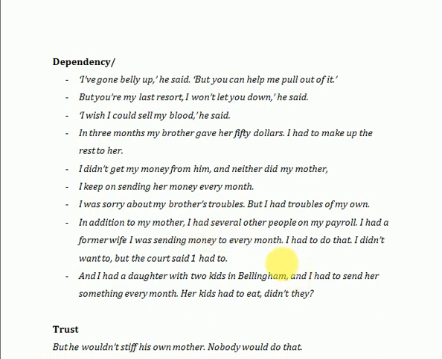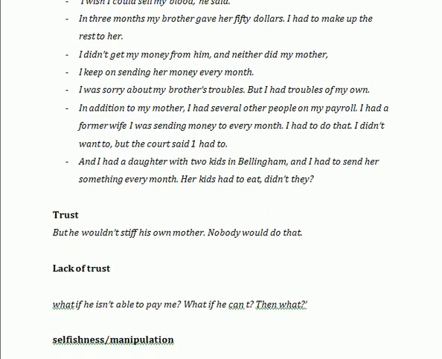I had a former wife I was sending money to every month. I had to do that. I didn't want to, but the court said I had to. So she had used legal means to draw money from him every month. And I had a daughter with 2 kids in Bellingham, and I had to send her something every month. Her kids had to eat, didn't they? So this was more of an emotional blackmailing technique that our daughter used in order to manipulate him and draw money from him.